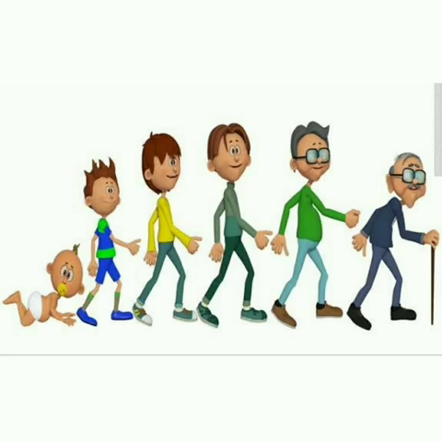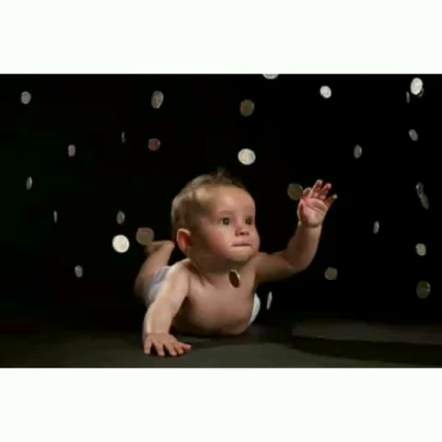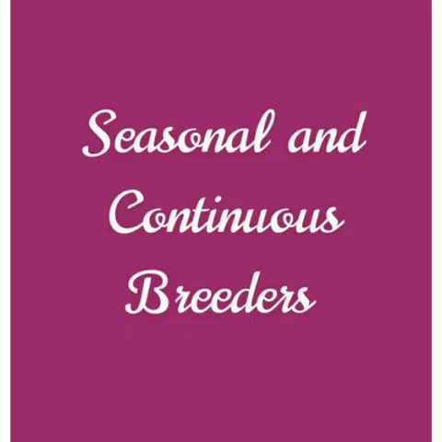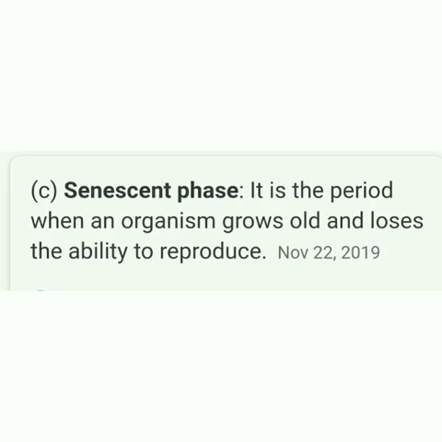Organisms have three phases: juvenile phase, reproductive phase, and senescent phase. First is the juvenile phase. The juvenile phase is the period of growth between birth up to reproductive maturity. Second is the reproductive phase. The organisms reproduce in this phase. On the basis of time, breeding animals can be classified into two types: seasonal breeders and continuous breeders. Third is the senescent phase. The senescent phase begins at the end of the reproductive phase.